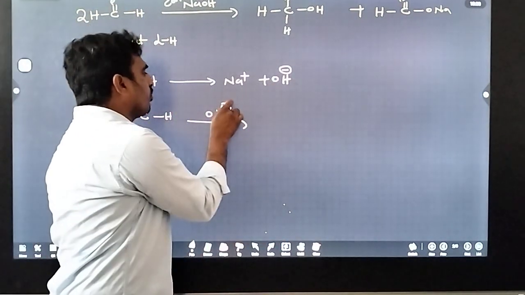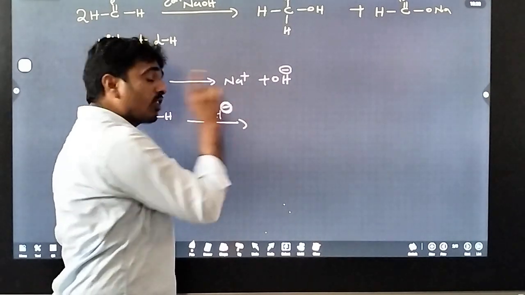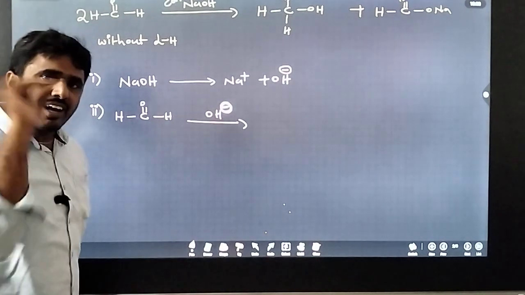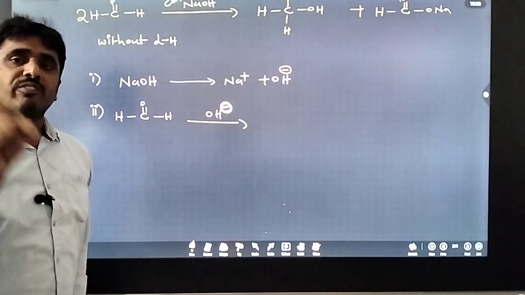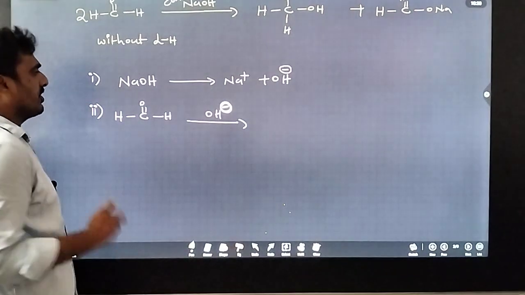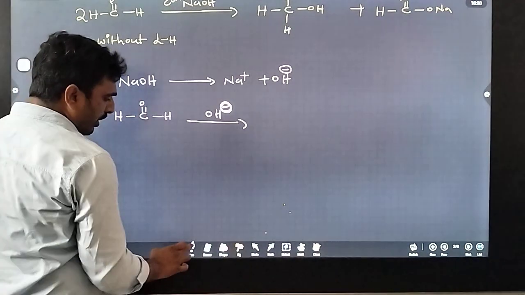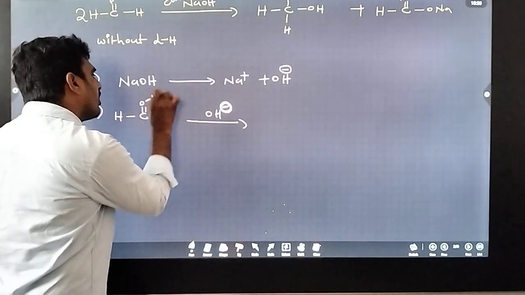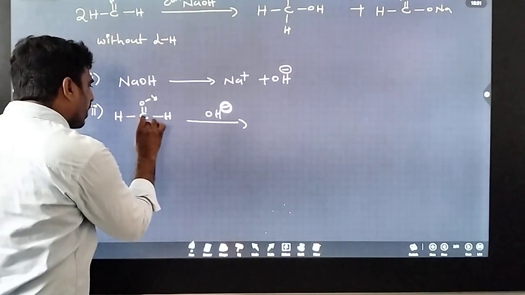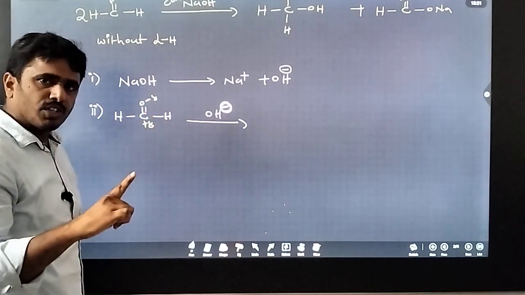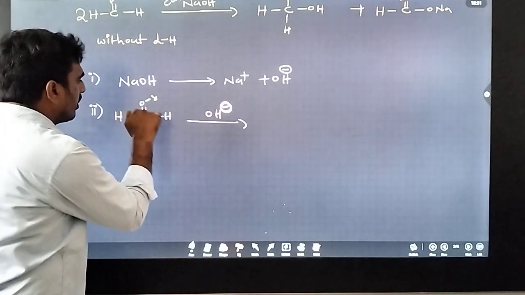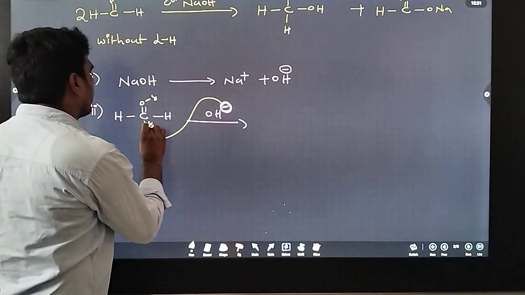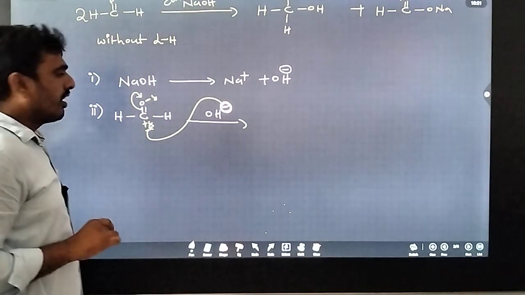Here the nucleophile OH minus has an excess of electrons, that's why it acts as a nucleophile. The nucleophile attacks where? An electron deficient site. Oxygen is a more electronegative element, so electron displacement is towards oxygen. Oxygen gets a partial negative charge, so carbon gets a partial positive charge. Carbon has the positive charge, so the nucleophile attacks here. Then electron displacement is towards the oxygen.